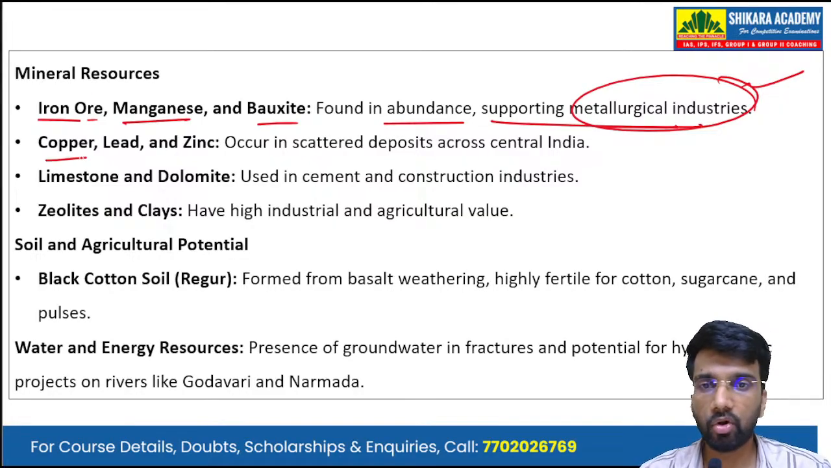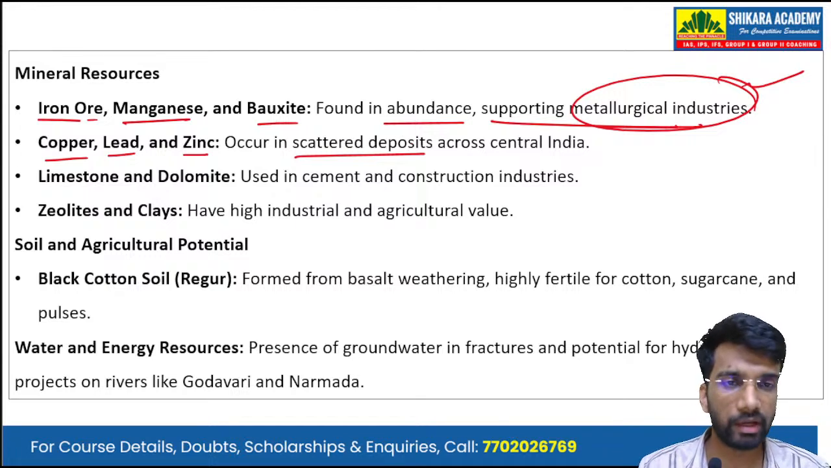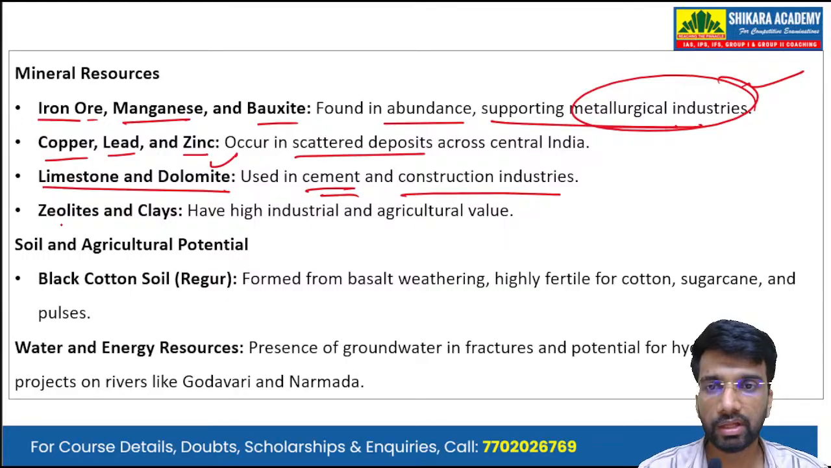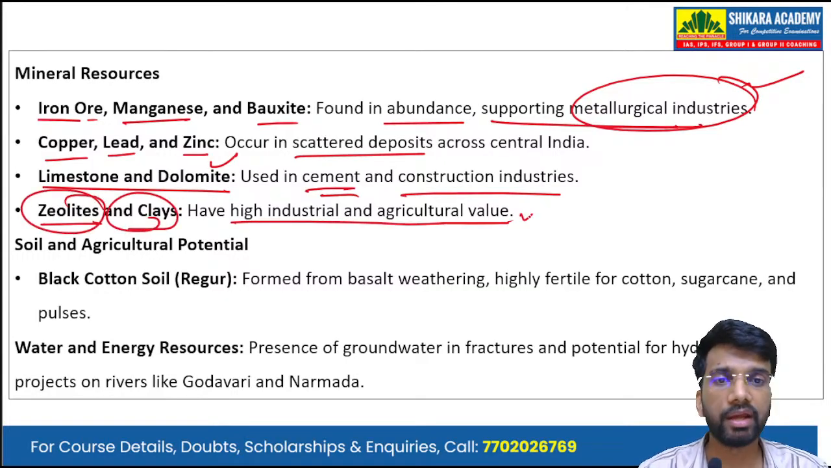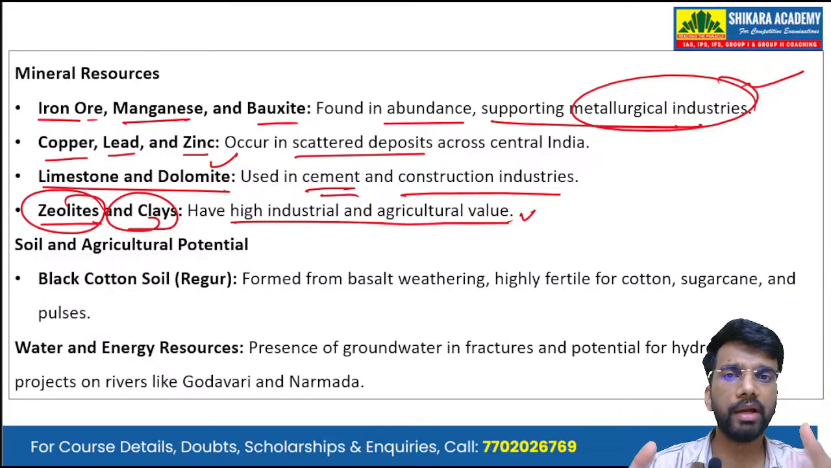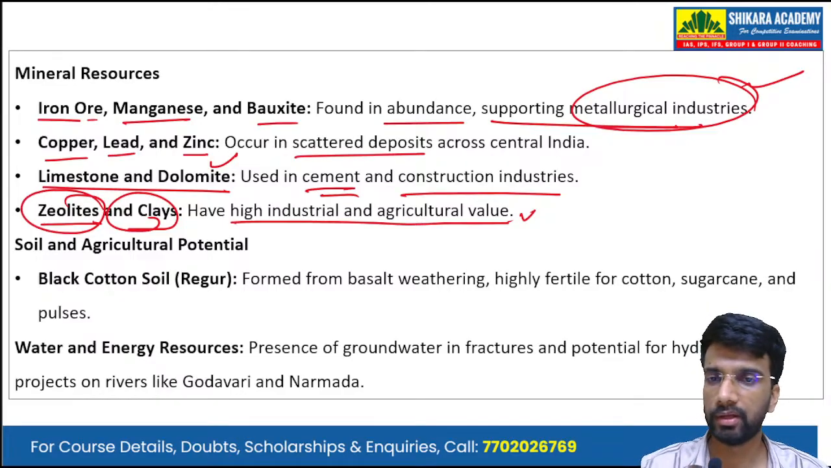Then there are copper, lead, and zinc, which occur in scattered deposits across central India, in the Deccan Trap region. Then there are limestone and dolomite, which are used in the cement and construction industries. Then there are zeolites and clays. They have high industrial and agricultural value. So these are the different resources: the iron ore, copper, lead, limestone, manganese, bauxite, clay, zeolites. All of them have different applications in various sectors of the economy.